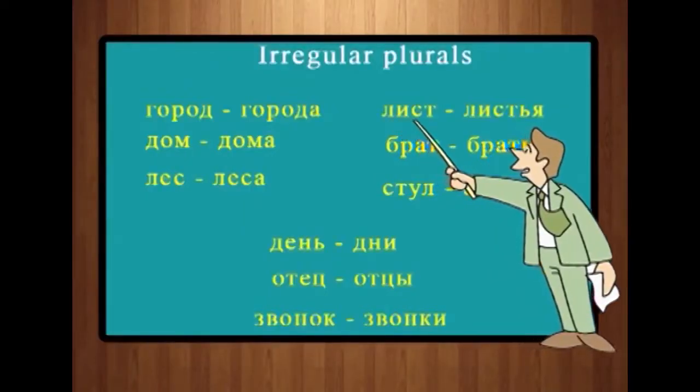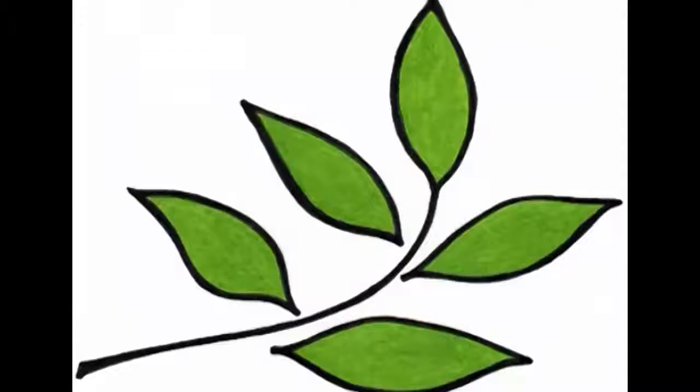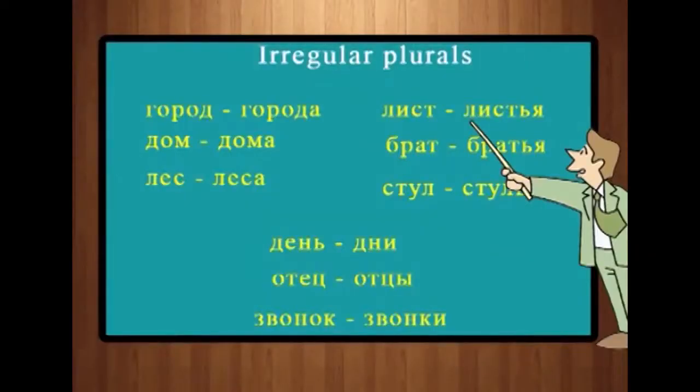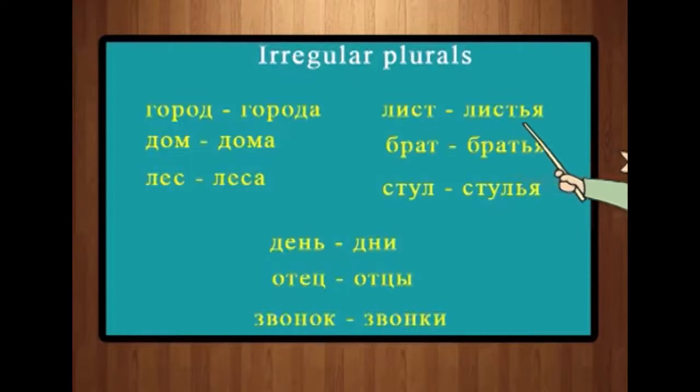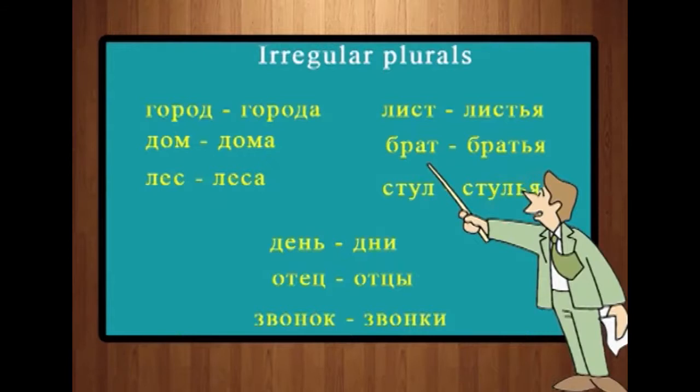The first one I have written is least, L-E-S-T, least. Least is a leaf, and plural of least is listya. What we are doing is adding soft sign and ya at the end. The next one is brath. Brath, you already know this word.